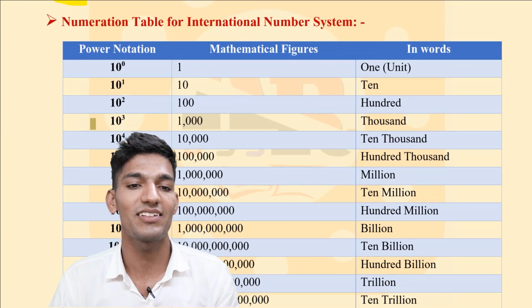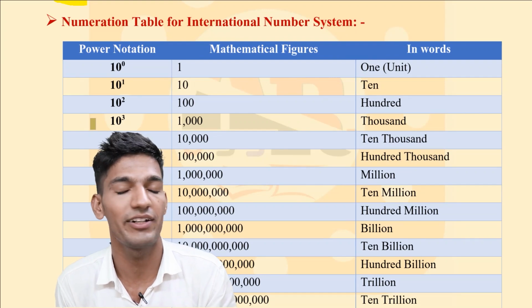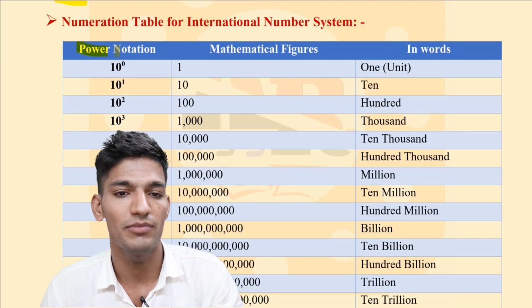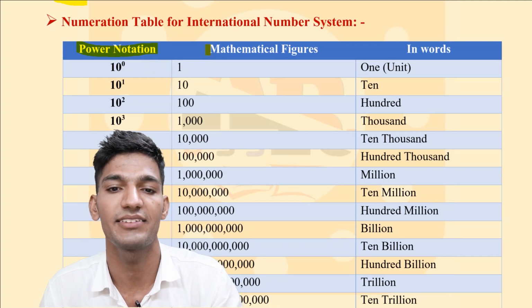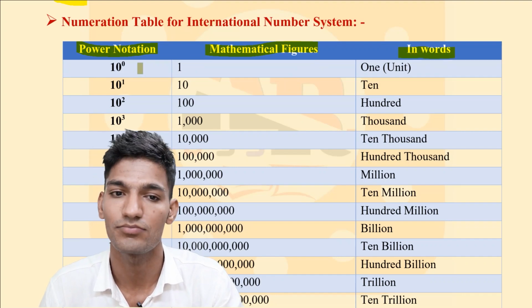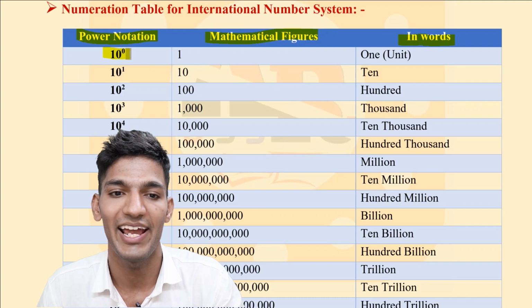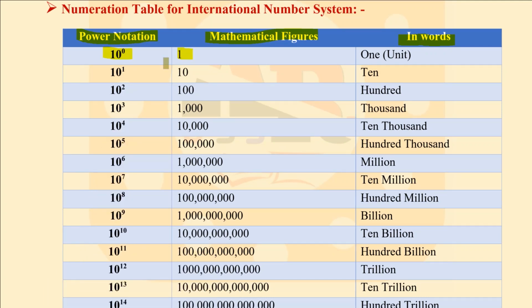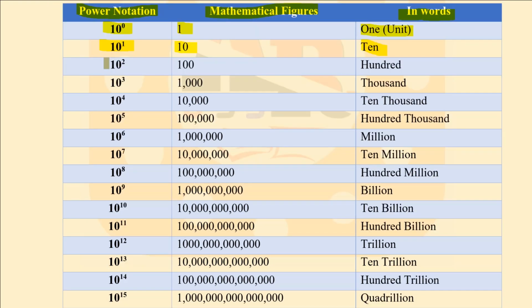Now, the numeration table for the international number system. There we have placed a table for numeration for the international number system. The first column is showing power notation, the second column is showing mathematical figures, and the third column is showing the number in words. If the power of 10 is 0, then the mathematical figure will be 1 and in words it is known as unit. If the power of 10 is 1, then the mathematical figure will be 10 and in words it is 10. If the power of 10 is 2, then the mathematical figure will be 100 and in words it is called 100.